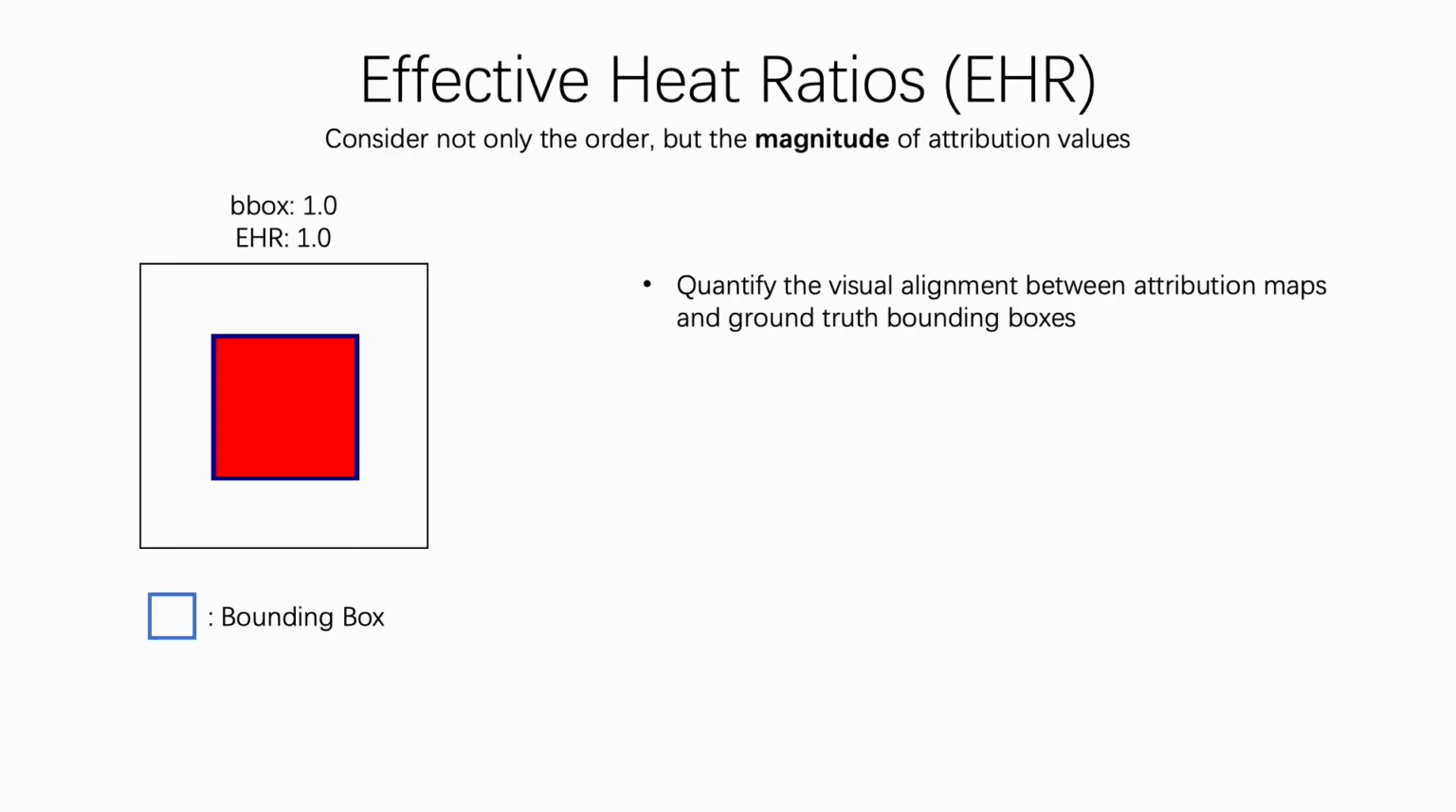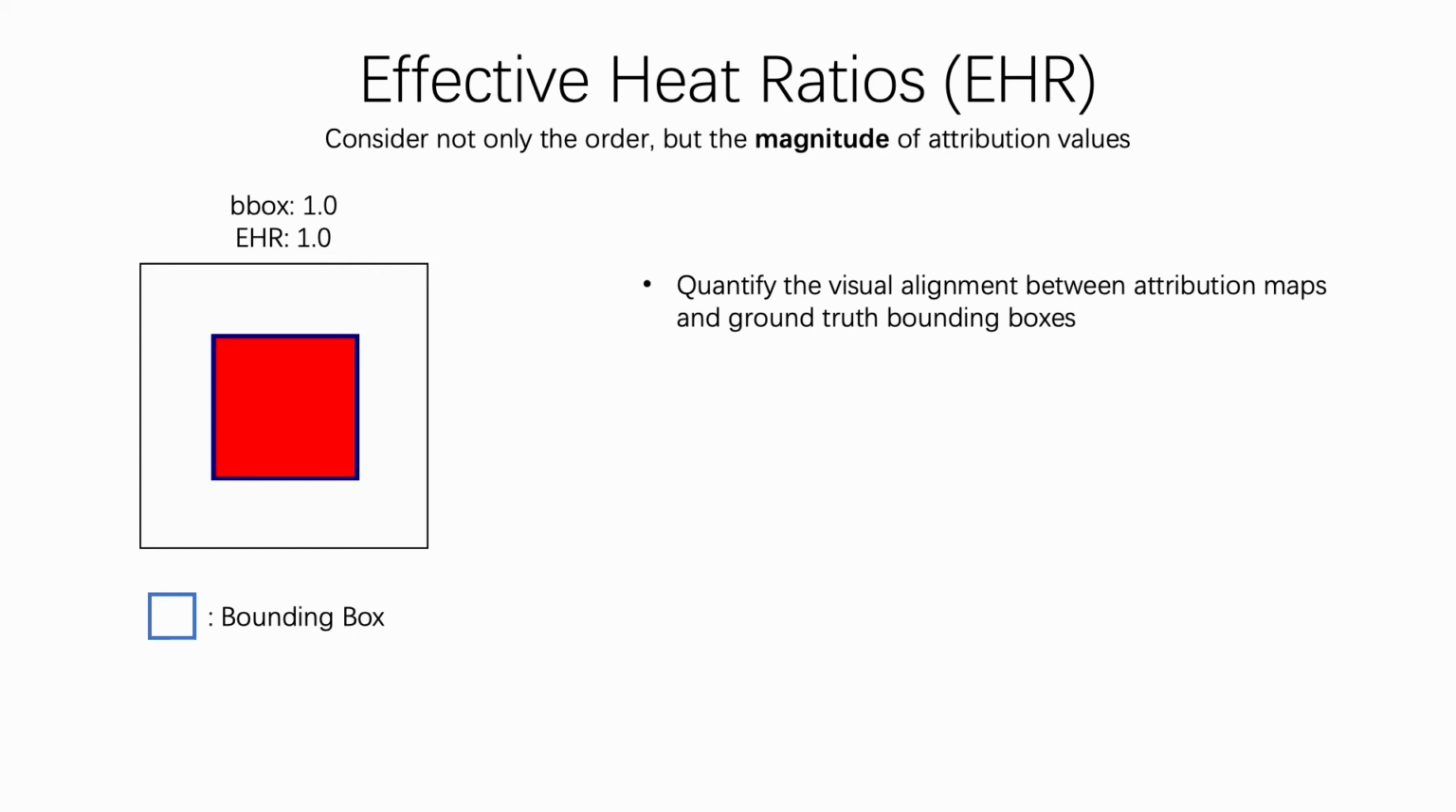Finally, we propose a new human-based evaluation metric. Human-based evaluations evaluate how visually interpretable the results are. Note that they do not evaluate whether the methods are correctly identifying contributing features. This is only an evaluation for visual interpretability, or also fine-grainedness. We intend to quantify the visual alignment between attribution maps and ground truth bounding boxes.